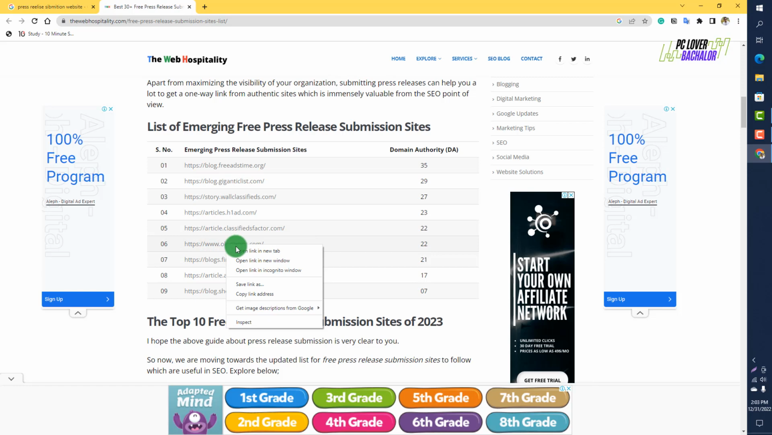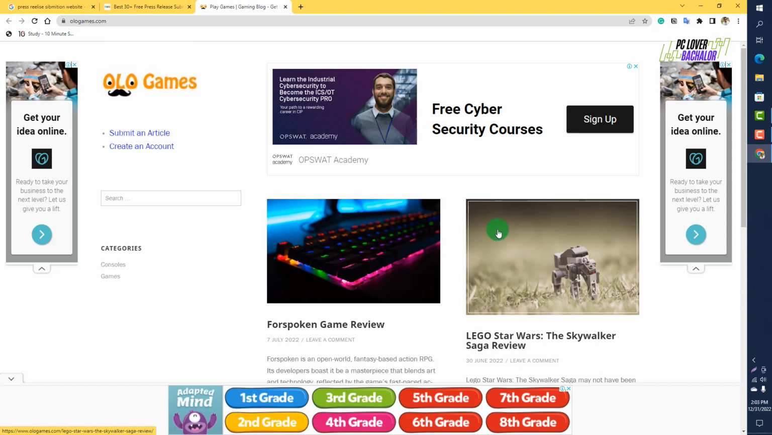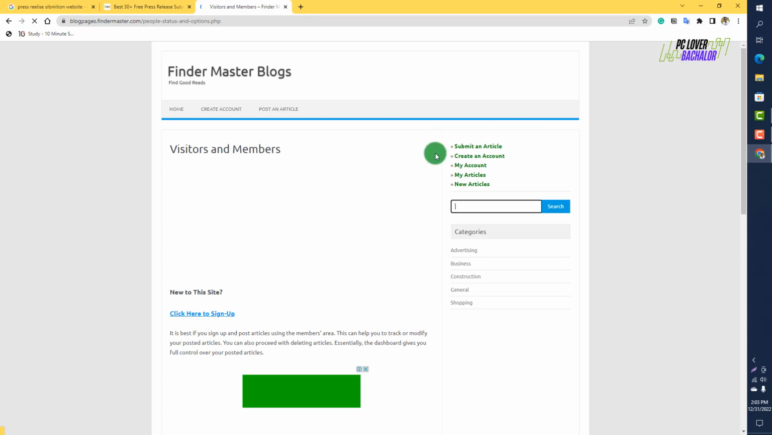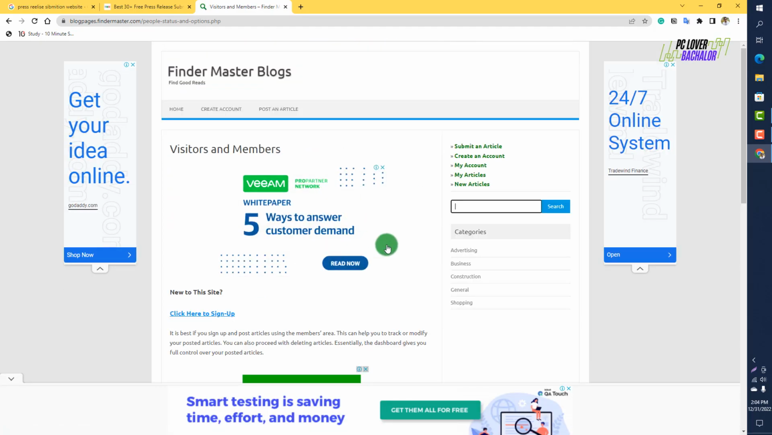www.volagames.com. Click it here, open it in a new tab, and go to the site. And first of all you have to create an account in this site, and for creating an account you have to click create an account. For creating an account you have to submit your information, whatever they need.